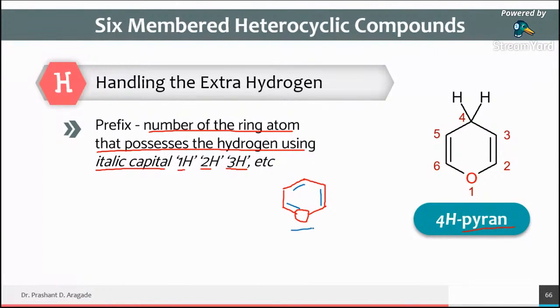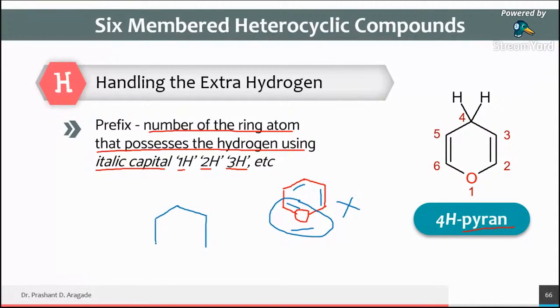Oxygen has only 2 valencies. We have forgotten that oxygen has only 2 valencies. So that time this structure is an incorrect structure, because oxygen has 3 valency in it. So you need to remember that oxygen has only 2 valency.